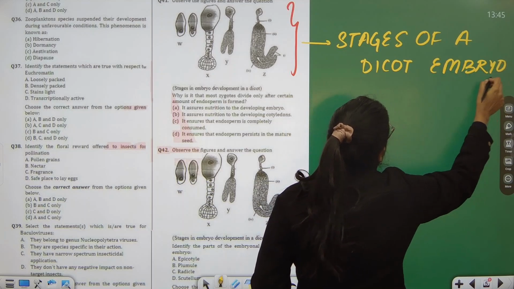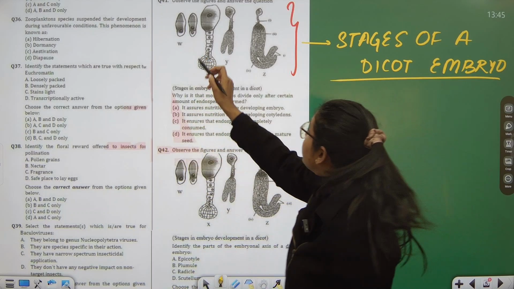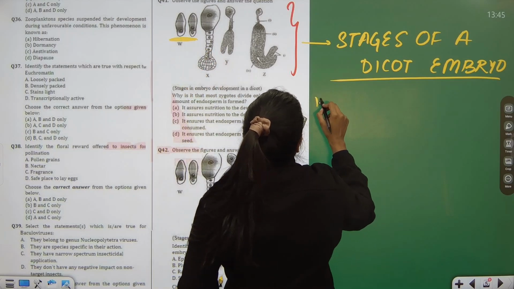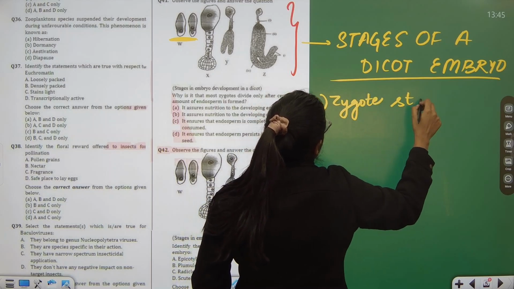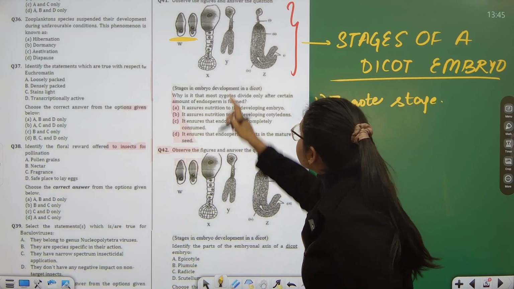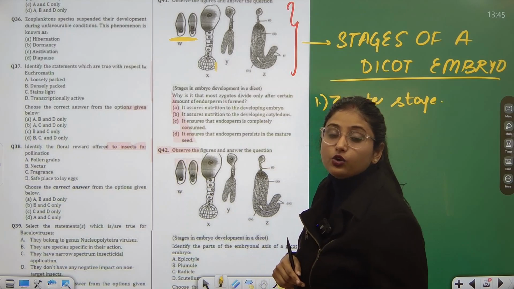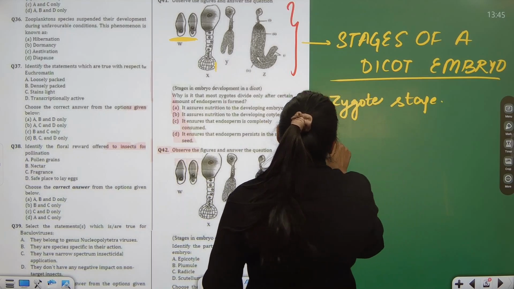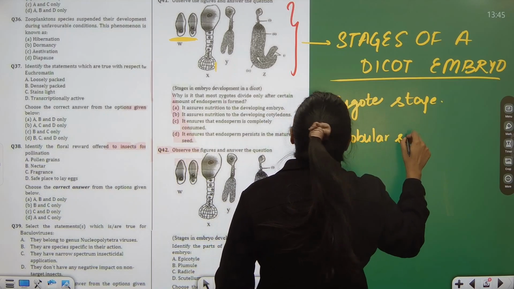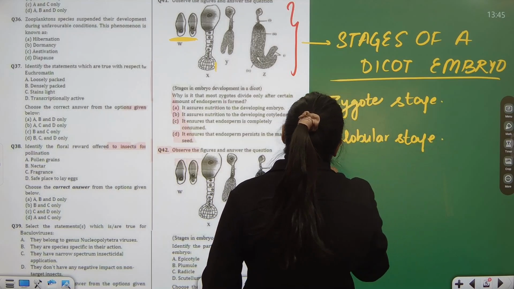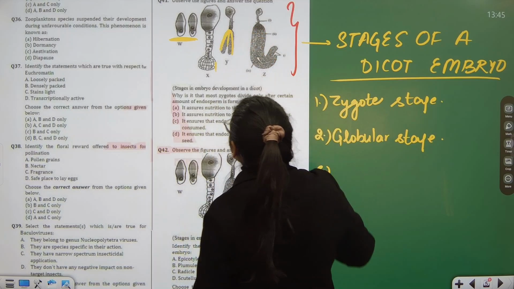Stages of dicot embryo. The first stage which is given over here, this is the zygote stage. When it is in the zygote form, it appears like this. The second one, when it starts dividing and its cells start to grow a little, that is known as globular stage. And as you can see, they have a big globule. Then we have next splitting like this.